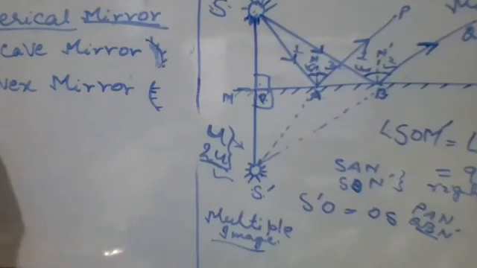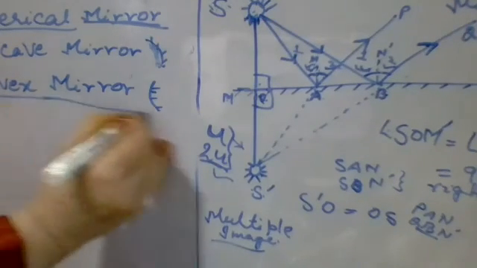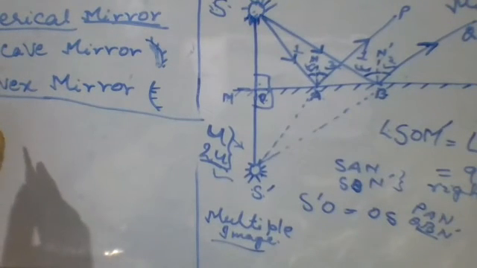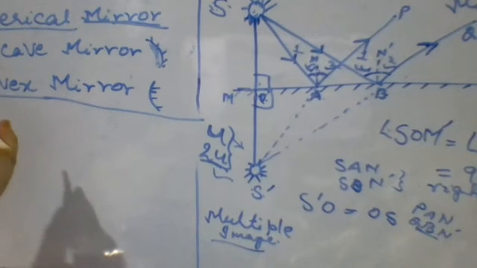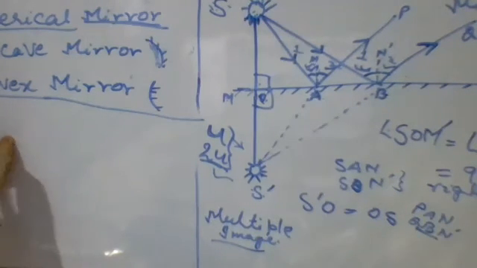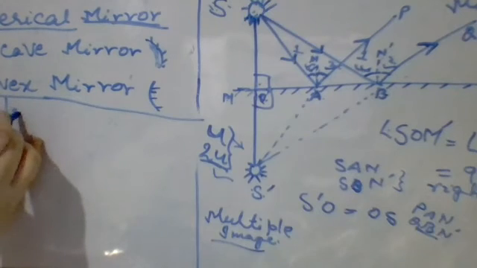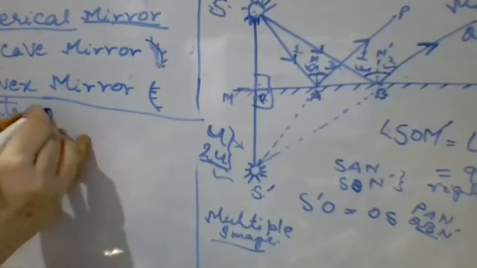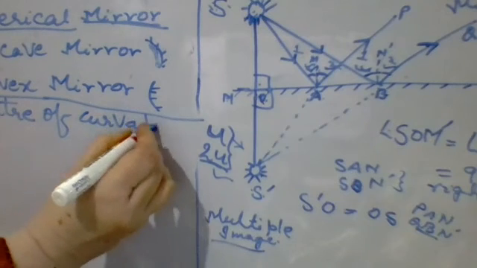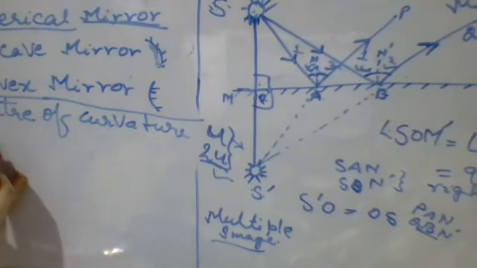Then for that we have got some important terms. Term one is what? Center of curvature. Now children, if it is a curved surface, then the curvature will be there. Let us understand with the help of a sphere or a circle.